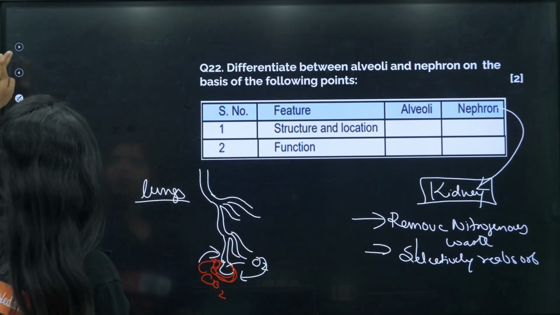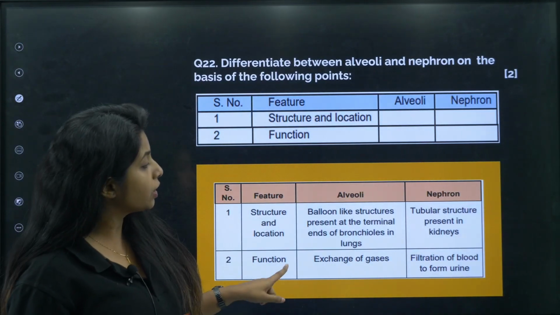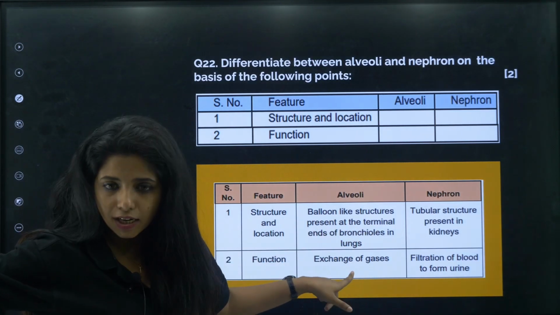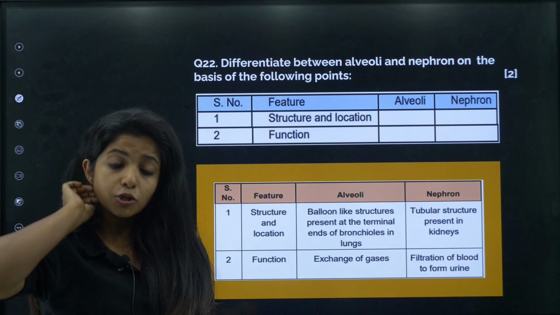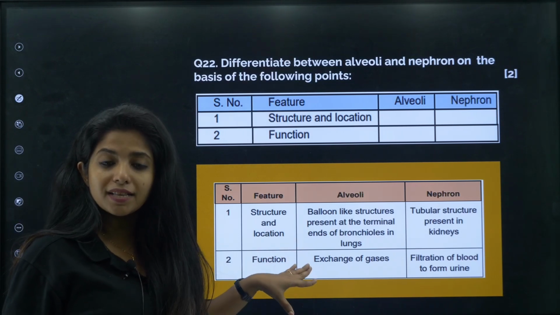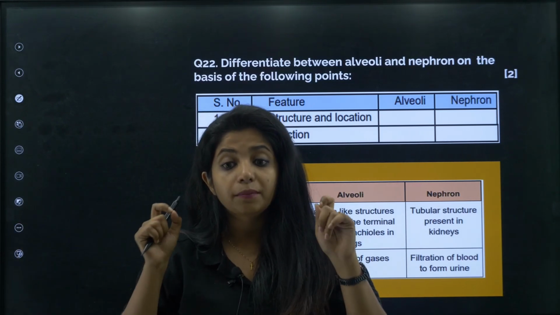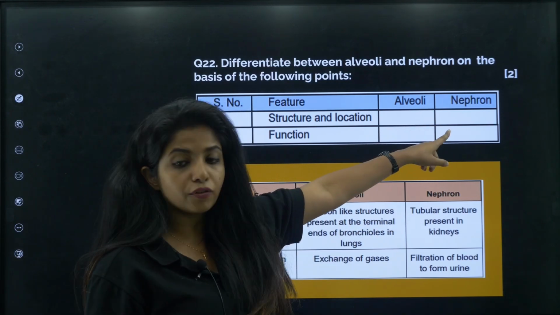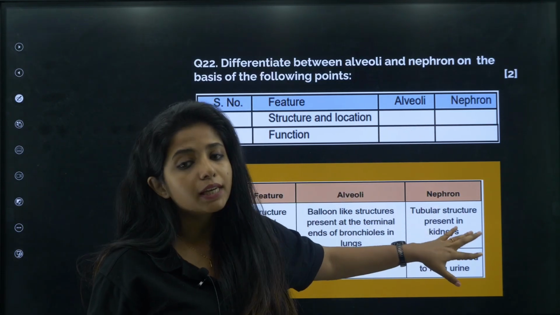Cool. How do you frame the answer? You can frame it like this. Structure and location: balloon-like structure present at the terminal ends of the bronchioles in the lungs. They have explained it really well. And children, this is not like I made the answers. It is given by the CBSE itself in their marking scheme. So you should be knowing it really well. What about nephron? Nephron is a tubular structure present in the kidneys.